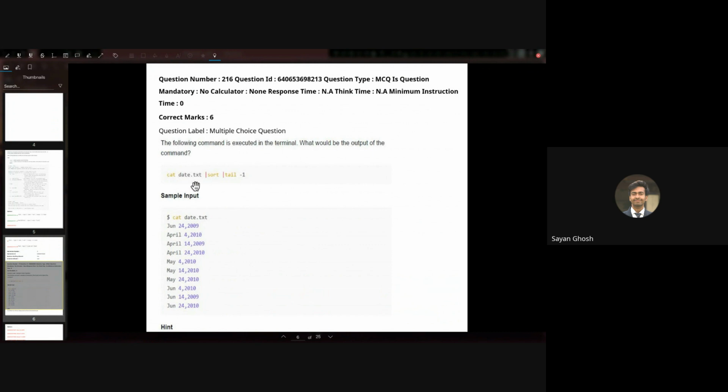So what is this command doing? This will sort and give the last line. So from this file, it will sort it, default sorting, and it will give the last line. Now if we sort this, what will be the last line? You'll get the most recent date, I think. Okay, so what will be the answer?